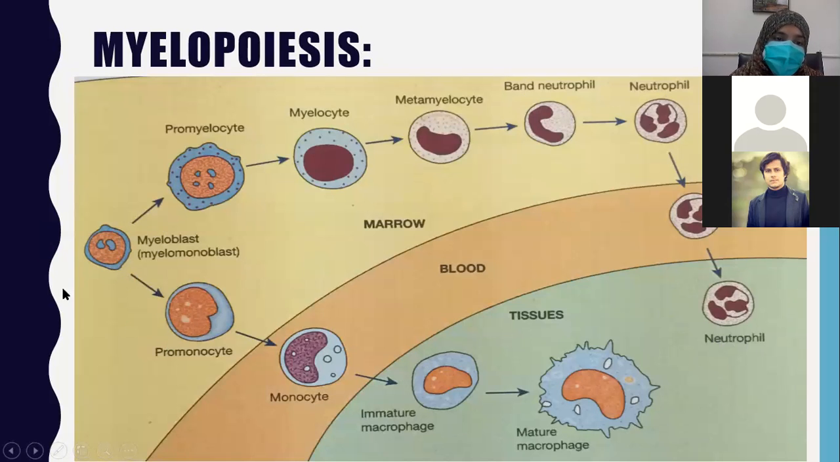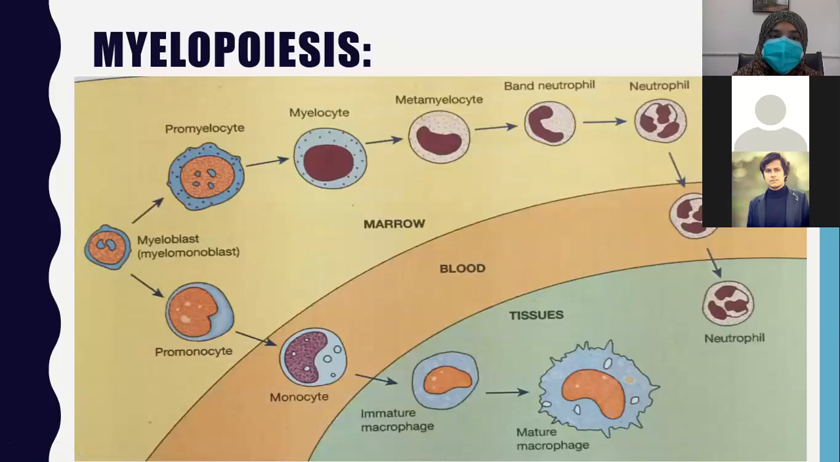So if the myeloblast is committed to produce monocyte or macrophage, what will happen? This myeloblast produces pro-monocyte. As the name indicates, monocyte is going to be produced. Pro-monocyte gives rise to monocyte. Monocyte migrates into the blood, and as long as it's inside the blood, its name will be monocyte. When it leaves the blood and goes into the tissue, it matures and forms macrophage. So inside tissue, its name is macrophage. Inside the blood, its name is monocyte.